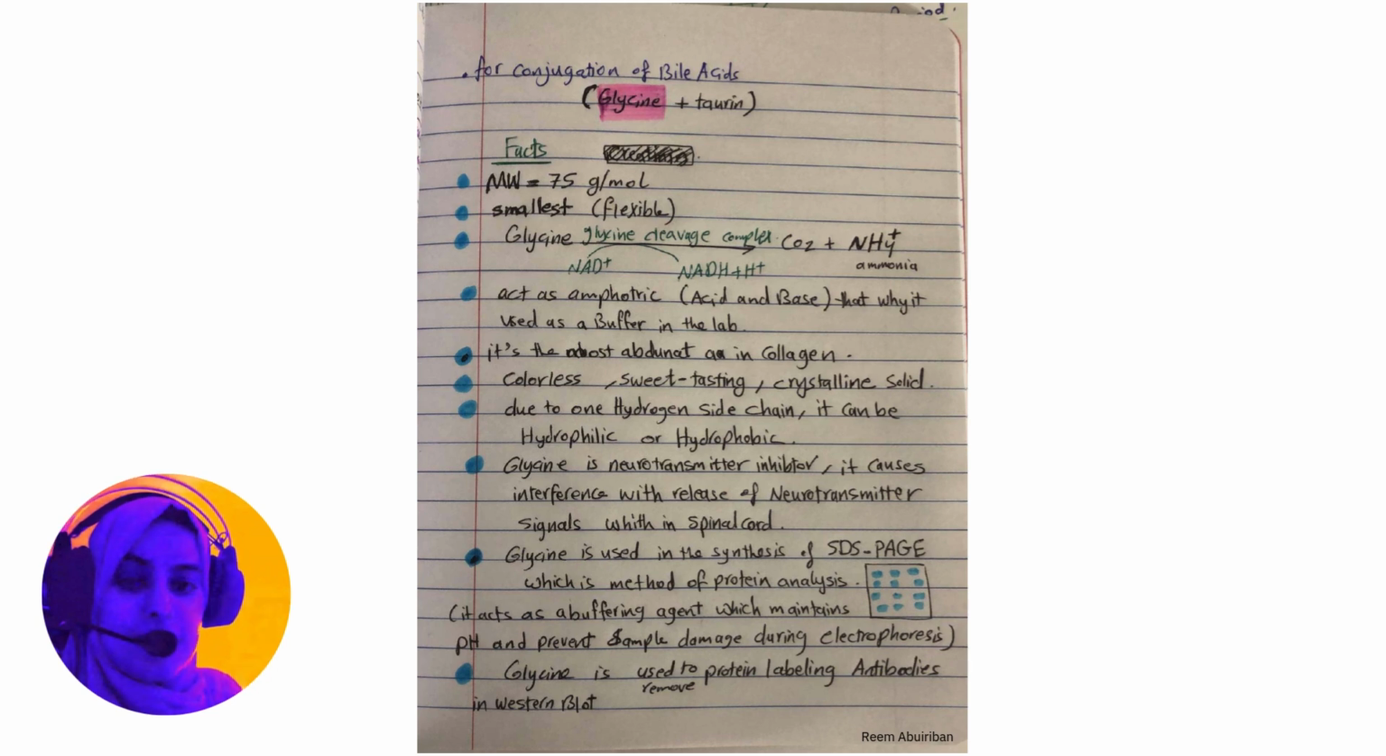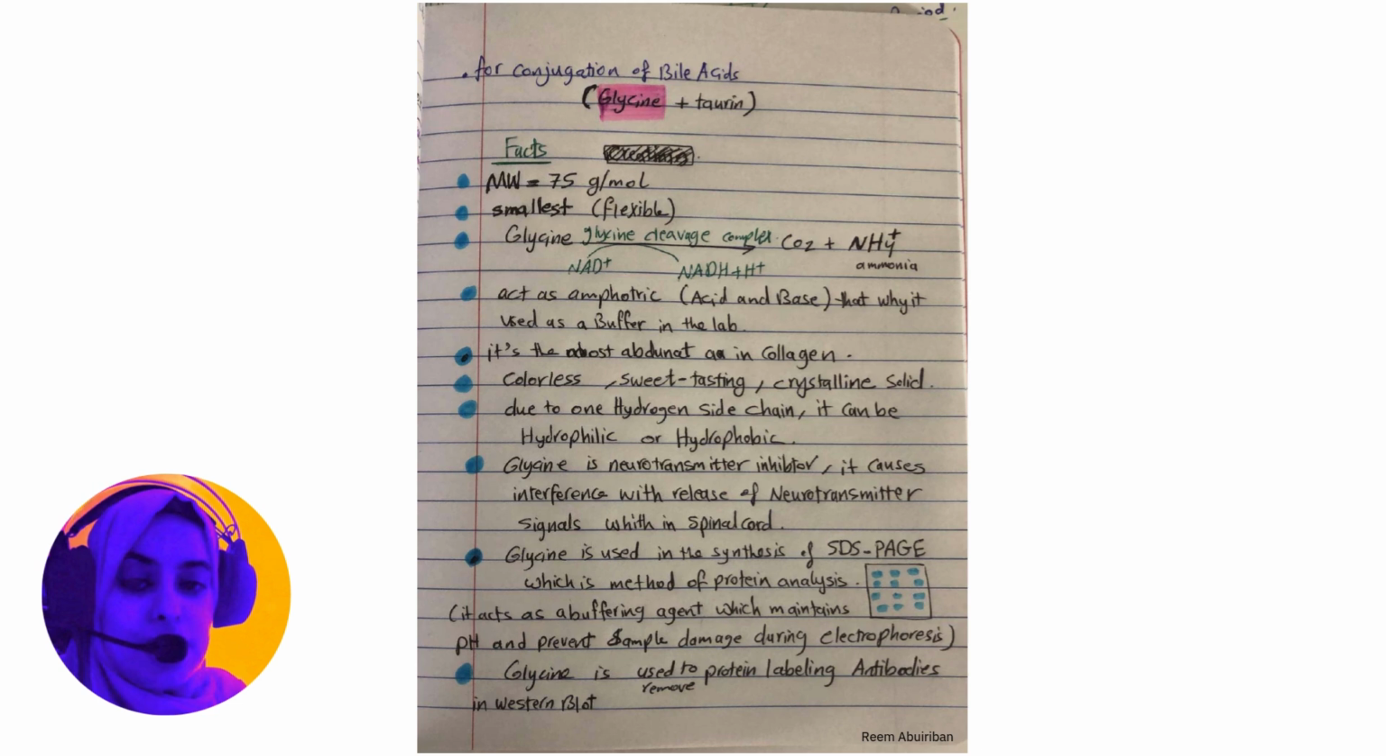It acts as amphoteric. That means it can act as an acid and a base, and that is because of the H group. So it can act as an amphoteric acid and base, and that is why the glycine is used as a buffer in the lab, because the buffer we need is a weak acid and a base, and it acts like that. It's the most abundant amino acid in collagen,